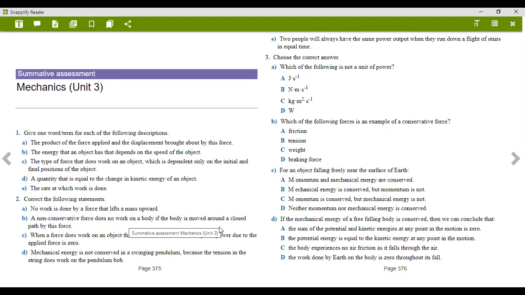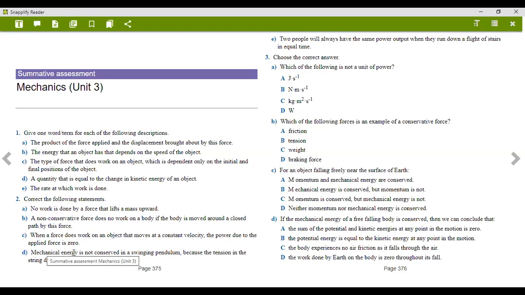So this is: a conservative force does no work on a body if the body is moved around in a closed pathway. So number C says, when a force does work on an object that moves at a constant velocity, the power due to the applied force is zero.